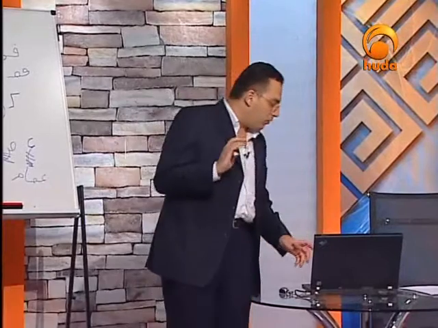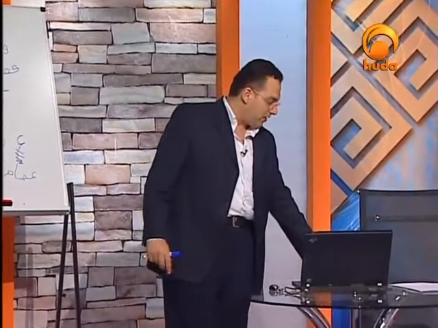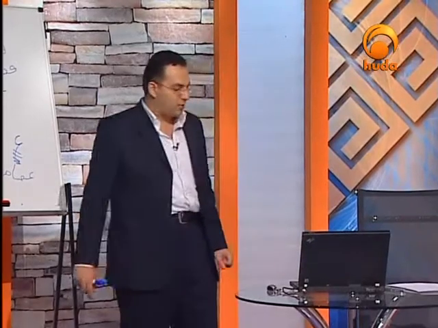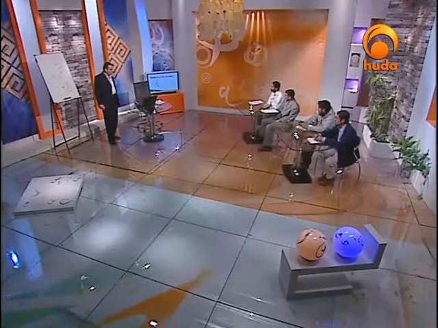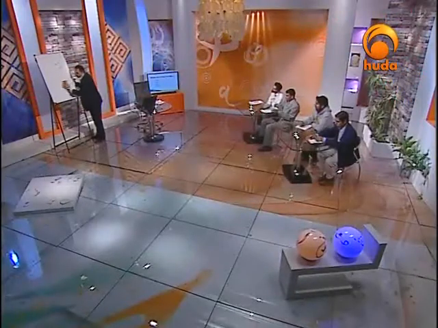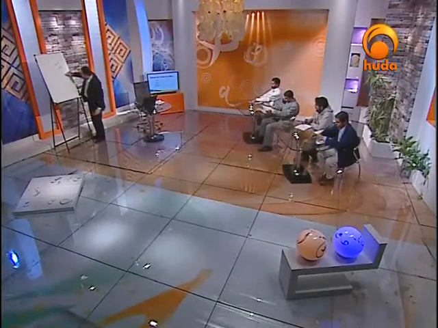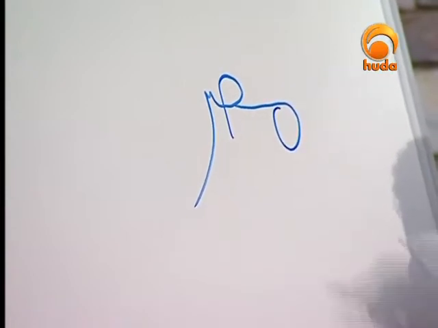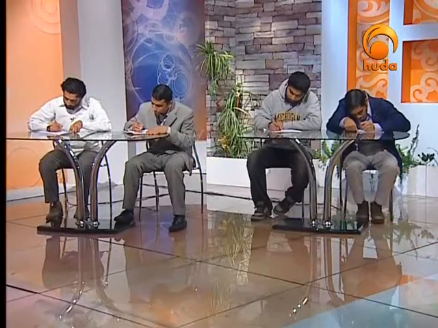We do have, again, two important cases, sometimes connected, sometimes disconnected. Now let me move on to shapes for writing this letter meem: Masr, Ummi, Kareem, Usama. I would like just to write that. Please follow me in writing this. So I would write Masr: Meem, Sa, and Ra. Kareem. Can you see that?